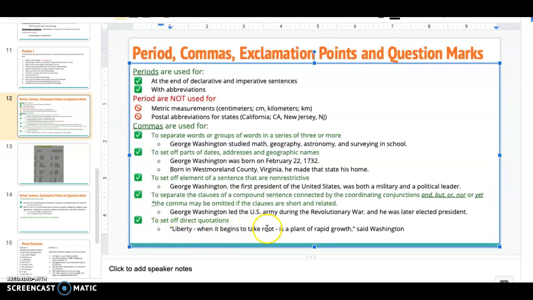Or to set off a direct quote. Liberty, when it begins to take root, is a plant of rapid growth, comma, said Washington. We put the comma there because that's not the end of his quotation. If that's all he said, we would put the period, but it's not all he said. So we would put the comma there. Alrighty. So then you move on.